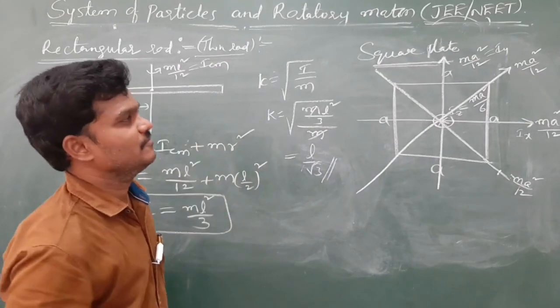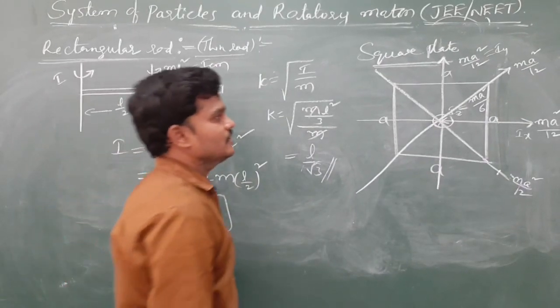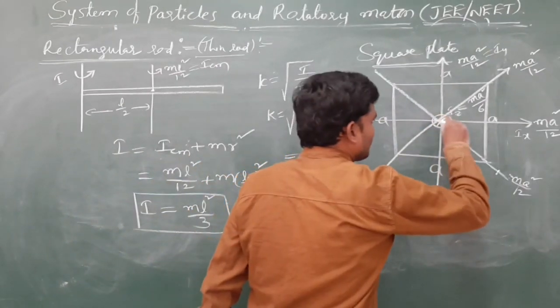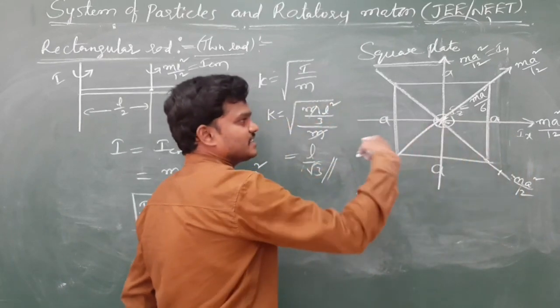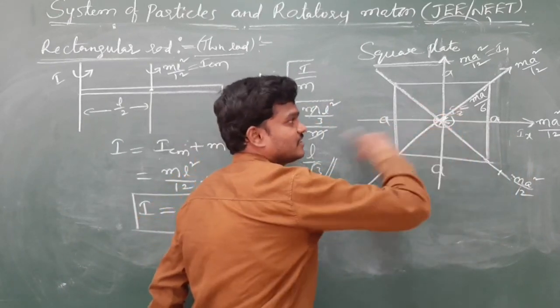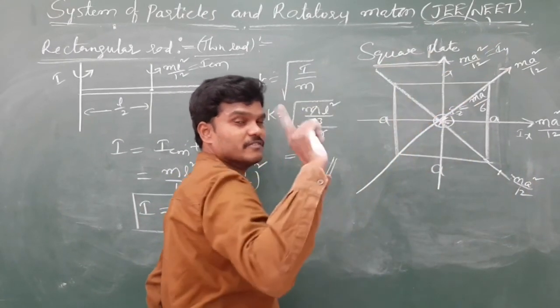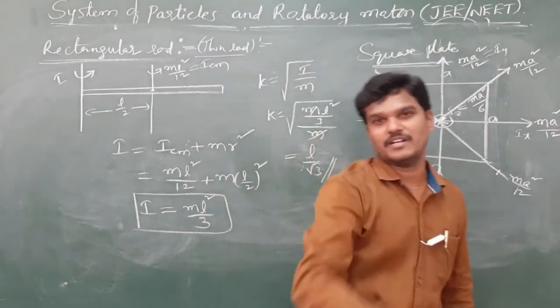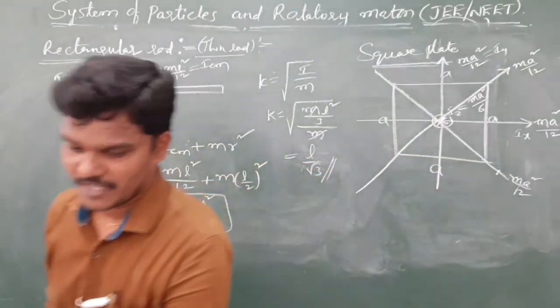Keep in mind. Okay. So about the centroid perpendicular to the plane is what? m a square by 6. This is m a square by 6, remaining all are m a square by 12 for a square. Okay, so keep in mind.